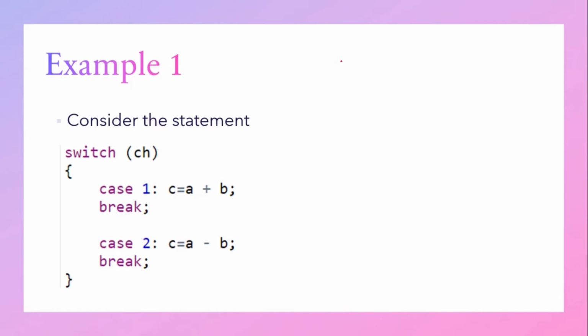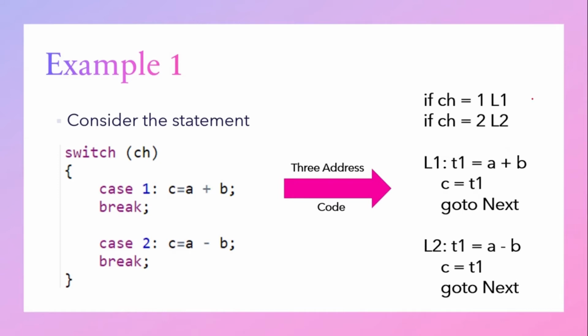First we will check the condition. We will try to evaluate the expression, right? If CH equal to 1, we will move to the label L1. If CH equal to 2, we will move to the label L2. Since only 2 cases are given, we will check only 2 times. First checking whether the value is equal to 1, then the second checking whether the value is equal to 2. If it is equal to 1, it will move to the label L1.